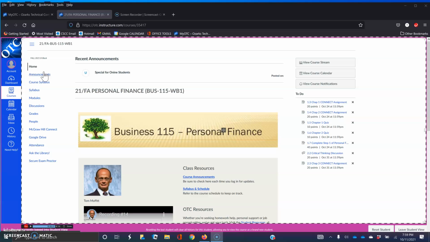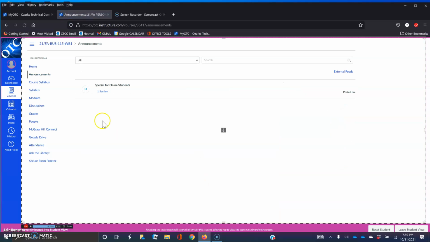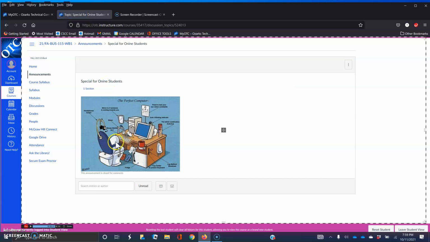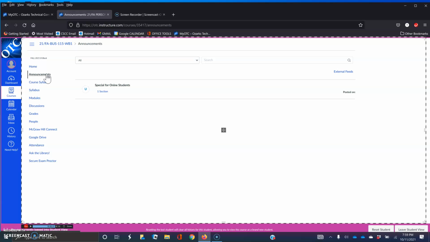I make lots of announcements, so please check announcements on a regular basis, at least 3 to 4 times each week. You can get to announcements by clicking on the course announcements link here, and then open up the announcements, and it will show you whatever that announcement is. Or you can simply click on announcements in the left navigation column also. Either one takes you to the same page.